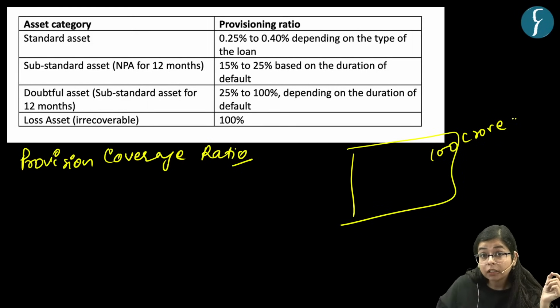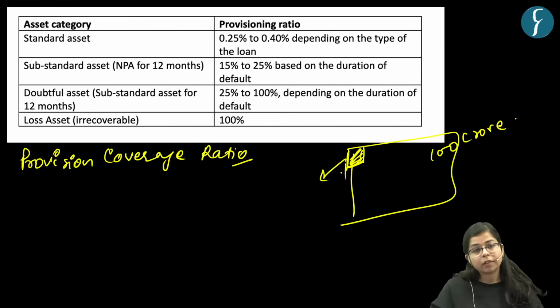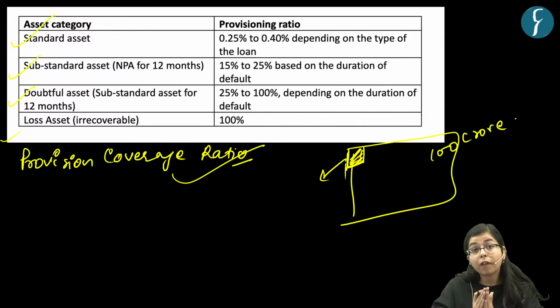For this 100 crore loan, the bank has to keep some amount with it, right? So the bank has to reserve some amount from the loan amount which it has given to any company, right? So this reserve amount is known as provision coverage ratio. Now it has different criteria based on the quality of assets the bank has.